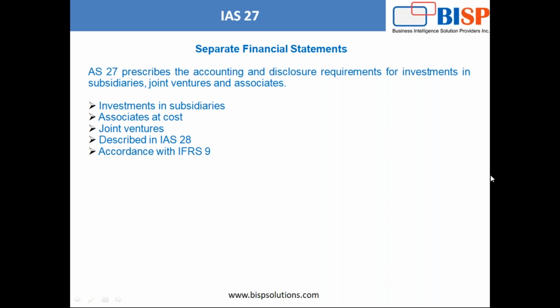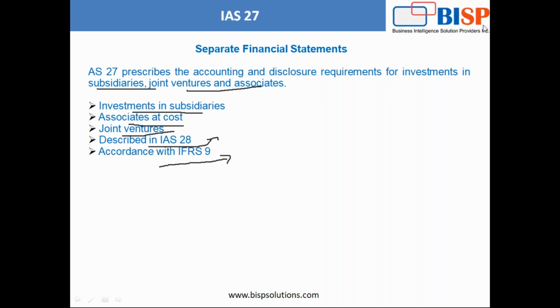So accounting standard 27 prescribes the accounting and disclosure requirements for investment in subsidiaries, joint ventures and associates, like investment in subsidiaries, associates at cost, joint ventures, or describe any subsidiary in IAS 28 in accordance with IFRS 9. So we'll check IAS 28.